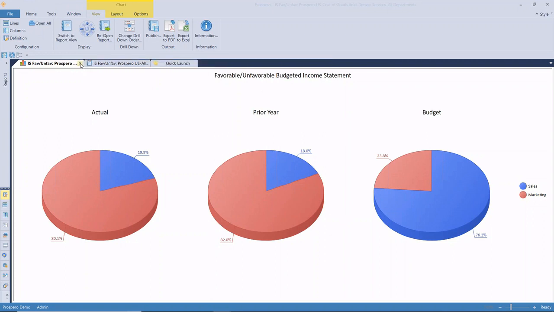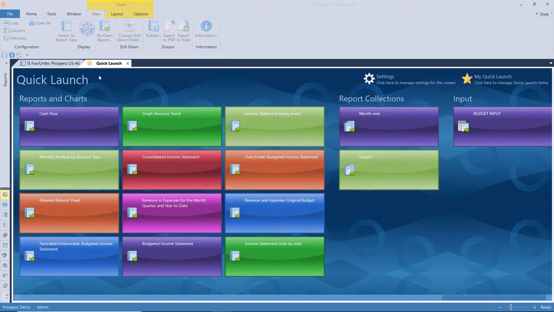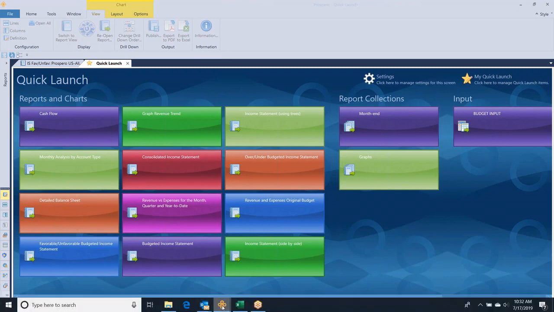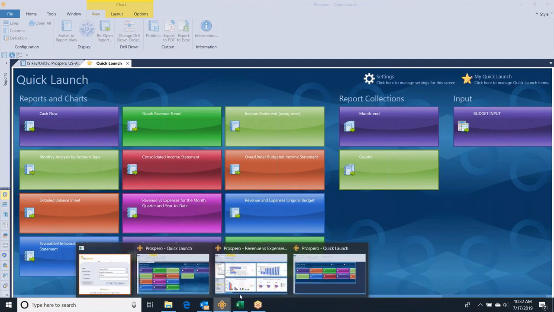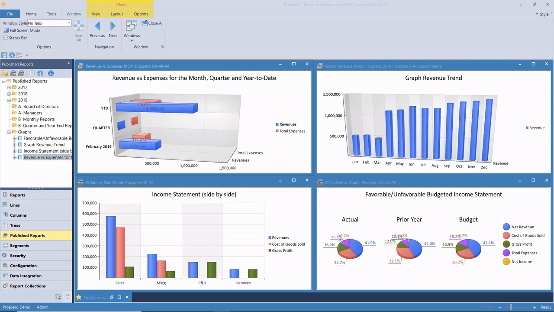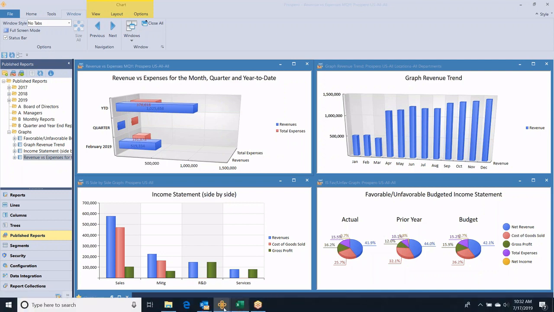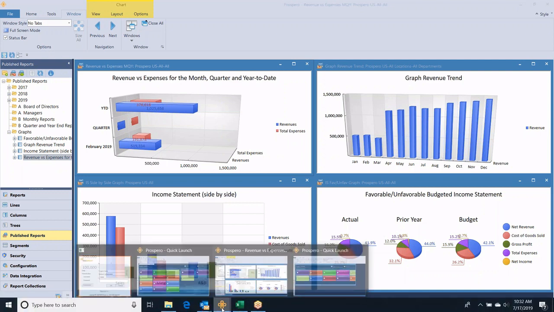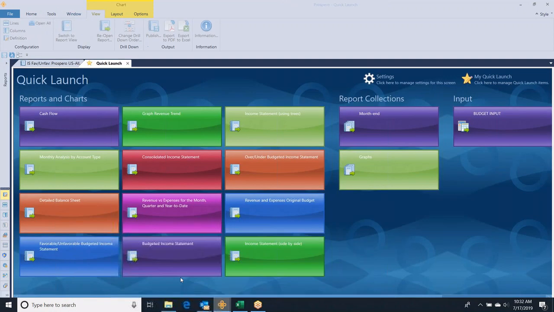I will show you quickly, all of the ones for this report are pie graphs, but just as a quick example, let me show you another one that I pulled up previously that shows some of the other kinds of graphs that we can include in our reporting. And all of these have the same kind of capabilities in terms of drill down, et cetera, depending on the way that the report was designed. So just to give you a view of that.